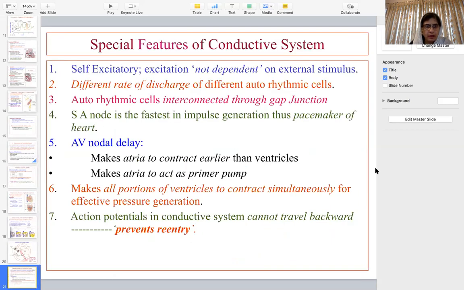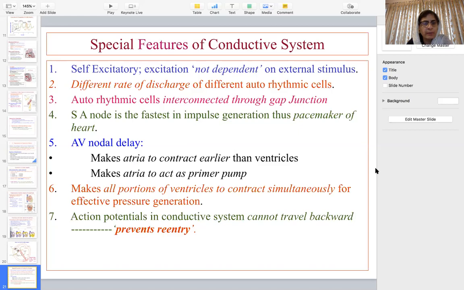Now, the special features of the conducting system are that the SA node is self-excitatory. Excitation is not dependent on external stimulus. It can be altered by the sympathetic and parasympathetic systems, but it is self-excitatory. There is a different rate of discharge, different autorhythmicity. I told you that the SA node is 70 to 80 beats per minute, the AV node is 40 to 60, and the Purkinje fibers 15 to 40. Autorhythmic cells are interconnected by gap junctions. The SA node is the fastest in impulse generation, the pacemaker of the heart.